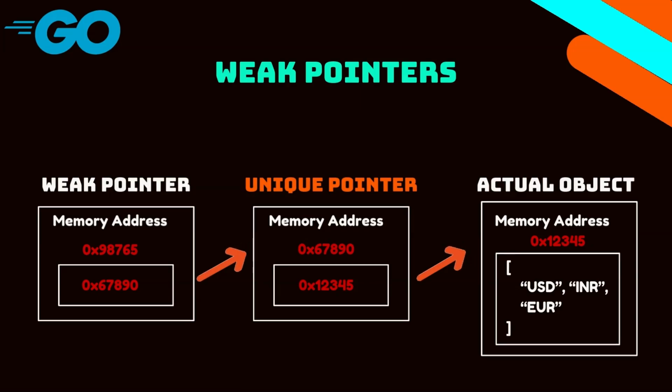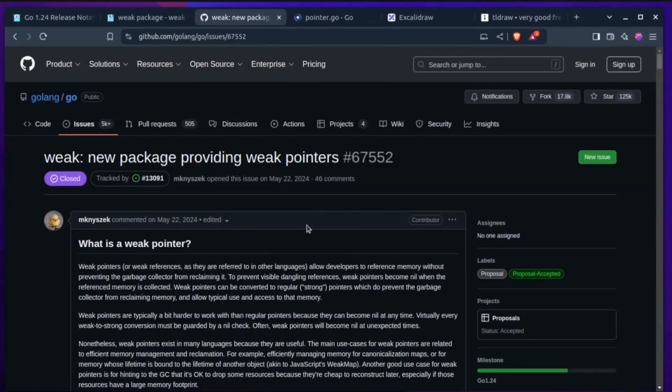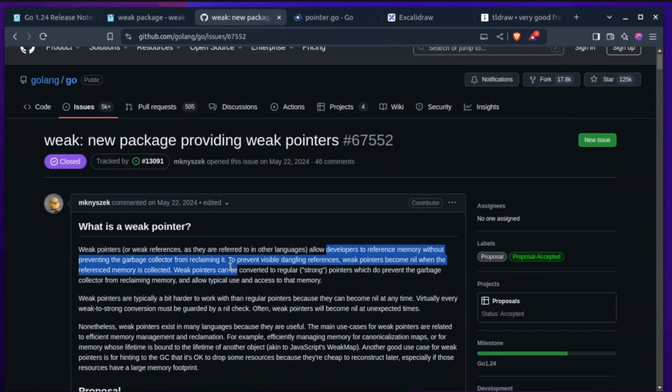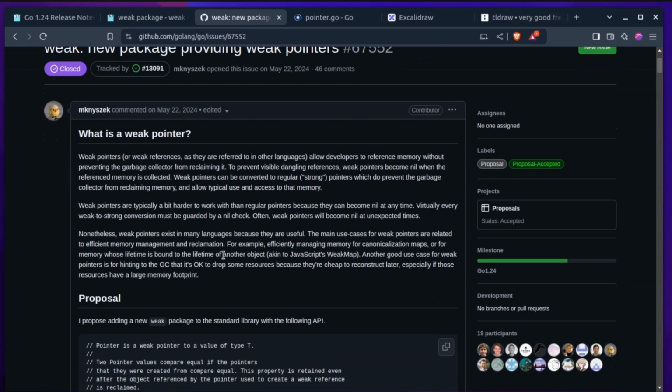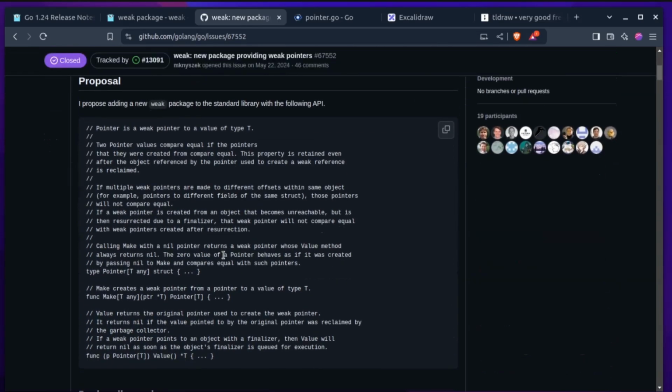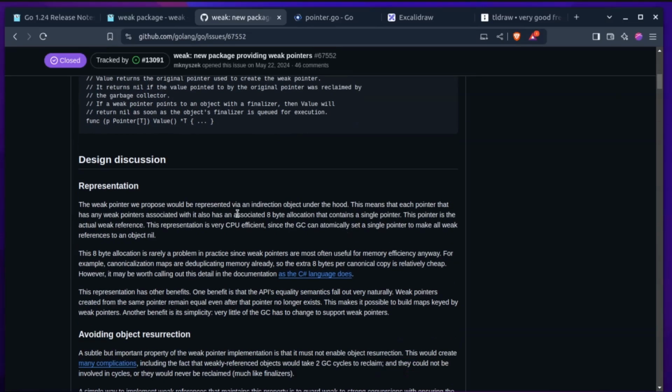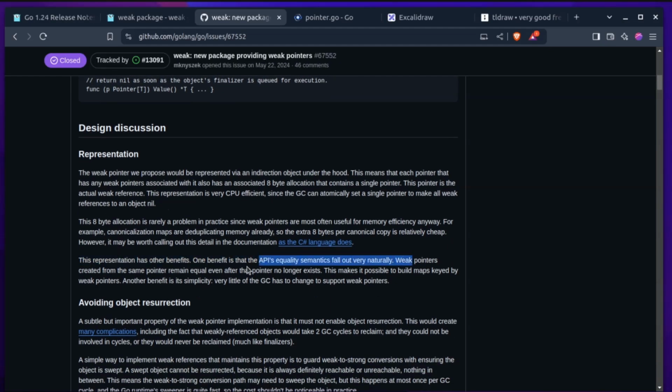Now, the garbage collector keeps track of the actual direct references and the weak pointers using a specific internal data structure with the help of unique pointers. The unique pointers are stored in a special area in the heap which is accessible to the garbage collector. The garbage collector determines reachability based on strong references. If an object is reachable through a chain of strong pointers from root objects like global variables or stack variables, it's considered live and it will not be collected. So weak pointers are ignored during this reachability analysis.